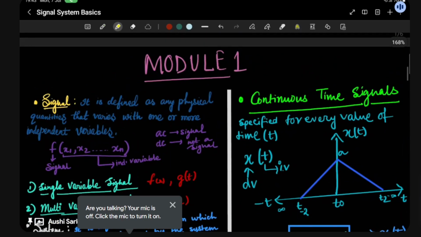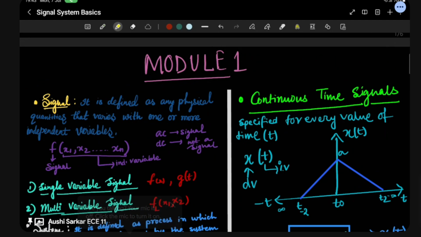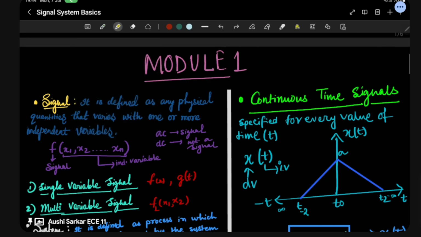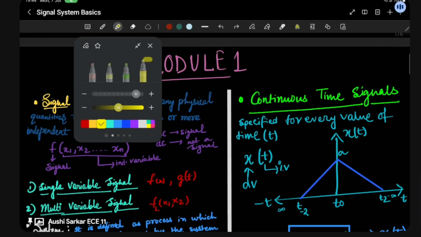Today I will be teaching you some basic terminologies. Very, very basic. Once I tell you about the subject signals and systems, the first word that comes to your mind is signal. So what is a signal basically? A signal is a physical quantity that varies with one or more independent variables. Here you can see any physical quantity that varies with time, or more independent variables.